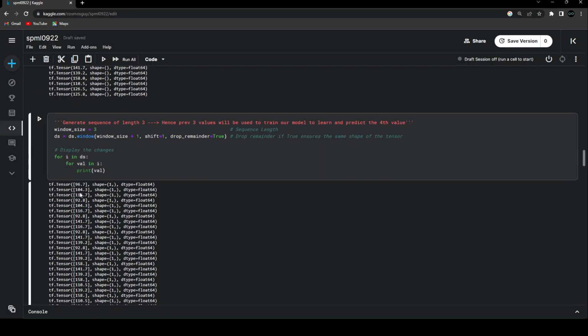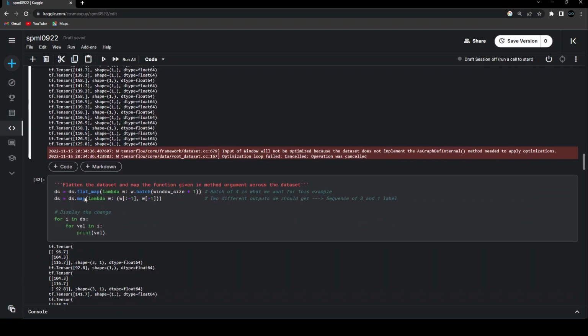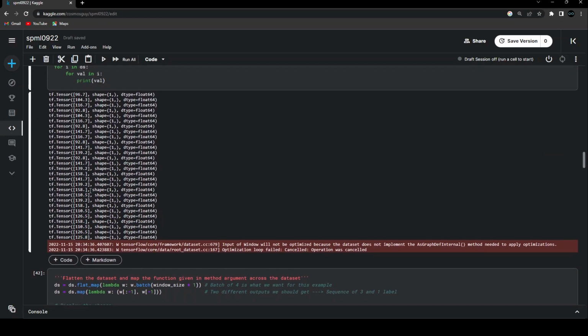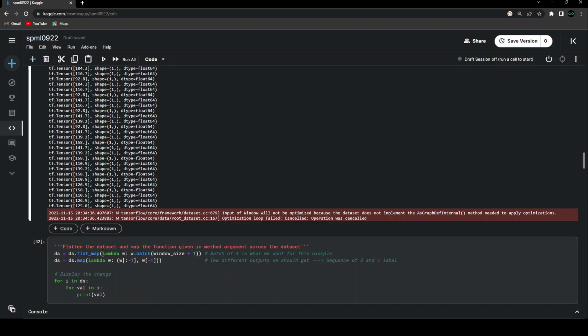Now, for the window of 4 that I have created, I want the first 3 values to be split from the last value. Because we have chosen the window size as 3, I want my first 3 values to be part of the training data, and the last value to be the label that my model needs to learn to predict while training. That's the basic idea of what I'm trying to do in the next step. In order to do so, I'm going to use flat map first of all, because I have the batch of 4. I'm going to perform flat map on that 3 plus 1, that is the batch of 4.